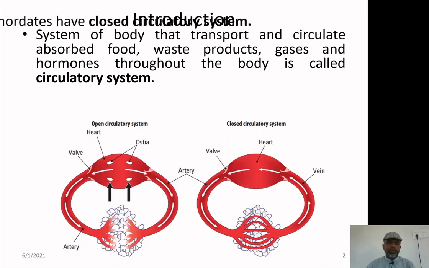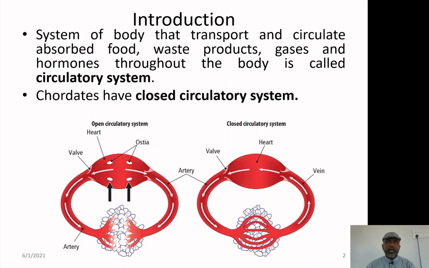This is called the circulatory system, and there are two types of circulatory system in the chordates, in the animals: one is the open circulatory system and the other is the closed circulatory system. You must remember that the heart is the major part of both of these systems. Basically, the circulation of blood to transport various materials within the body is maintained by a special type of pump, which is the heart.